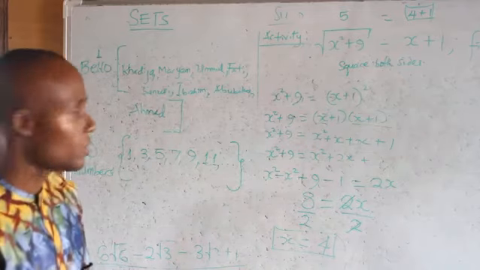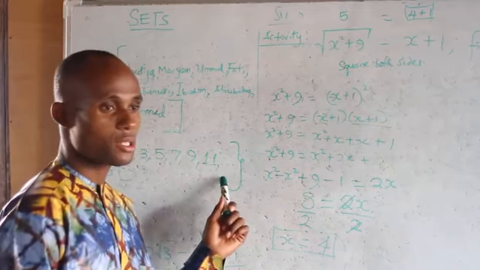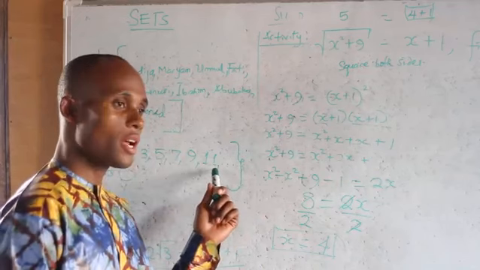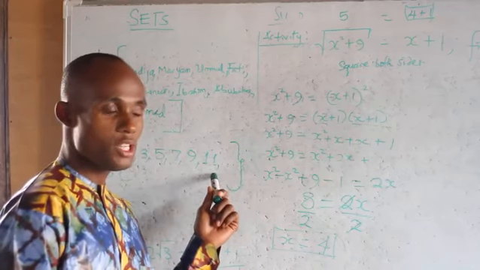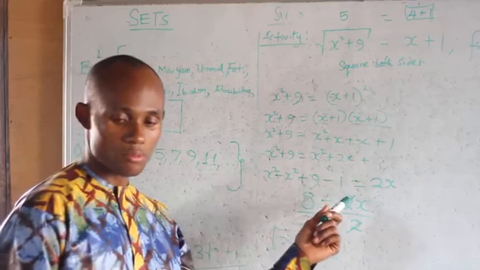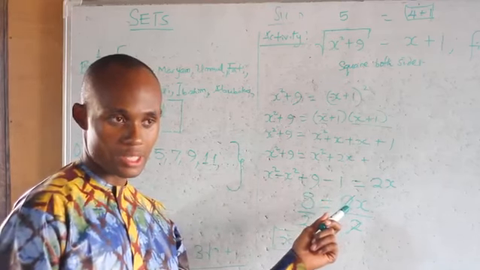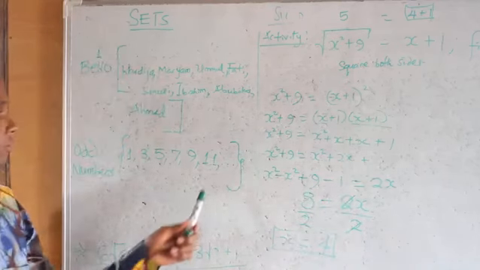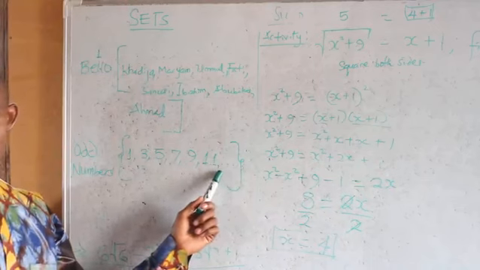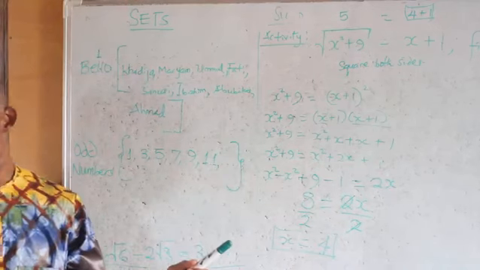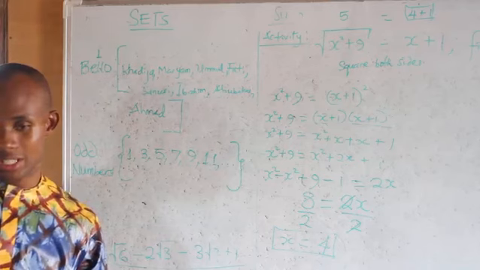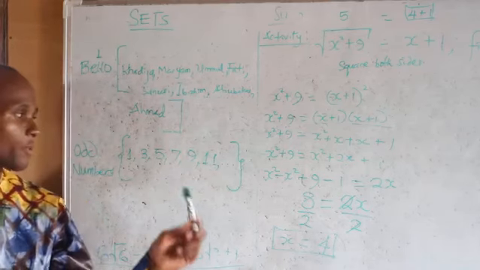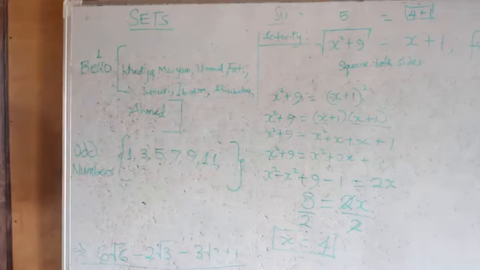But there is something. These odd numbers are not stopping at 11. It is a continuous process. The three dots show that it continues. So if it continues, what type of set is this?